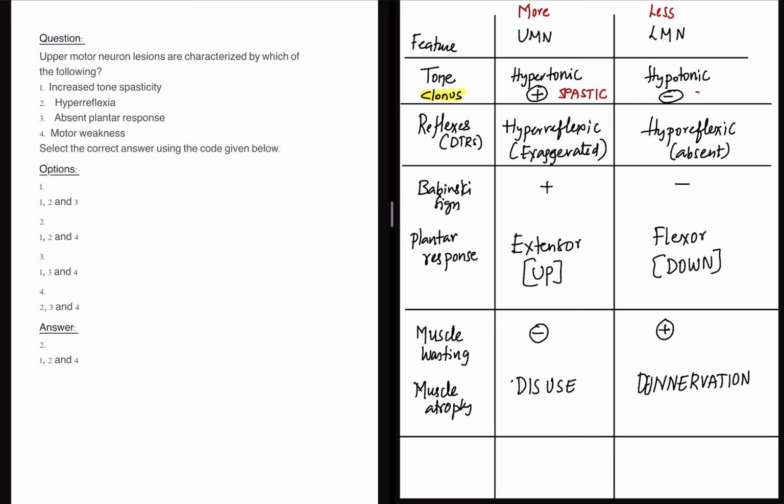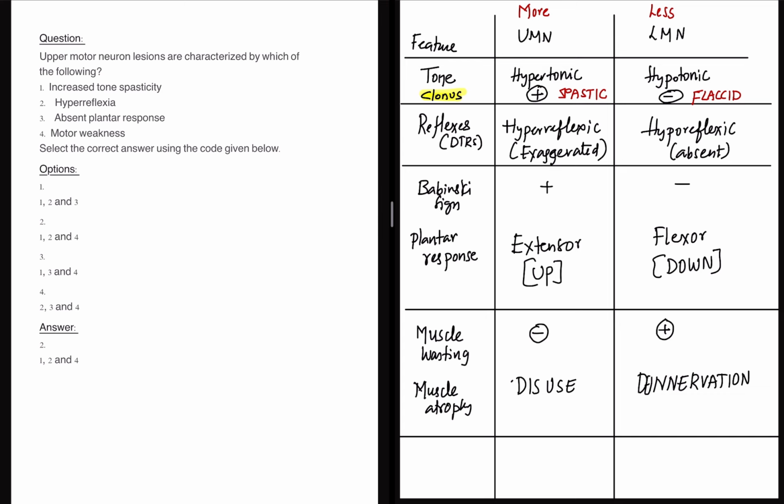So it is spasticity which is present, because these are flabby, this is flaccid. So it is spastic tone, flaccid tone, hypertonic, hypotonic, clonus present, clonus absent. Done.